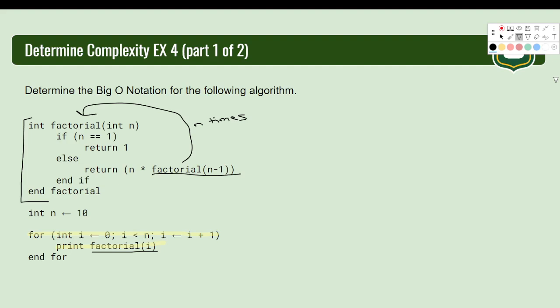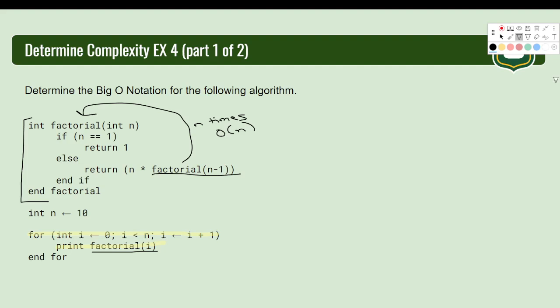So this factorial function is big O of n, because it's looping back on itself about n times. It might be n minus 1 times or n minus 2 times, but overall, remember, we don't care about the minus 1, the minus 2. It's n times. In the worst case scenario, it's going to hit it about n times. So this recursion is essentially a linear loop.